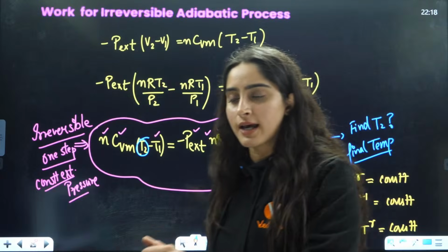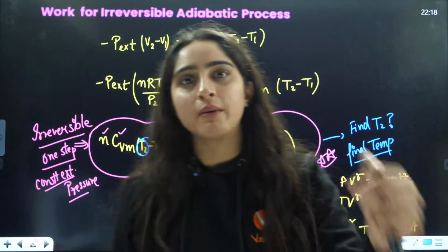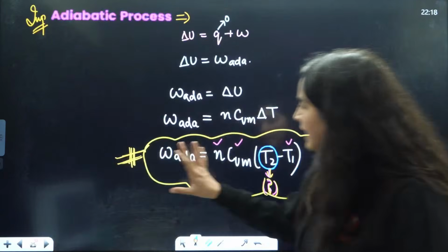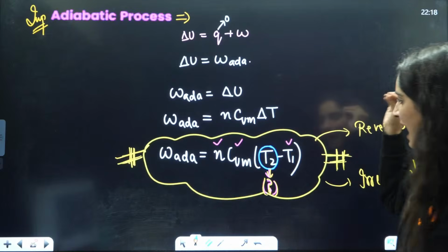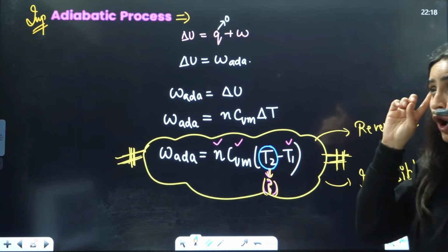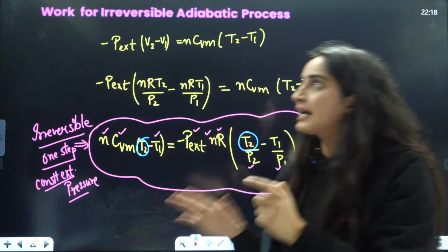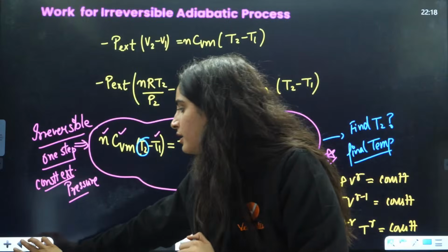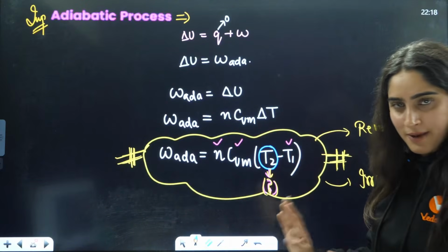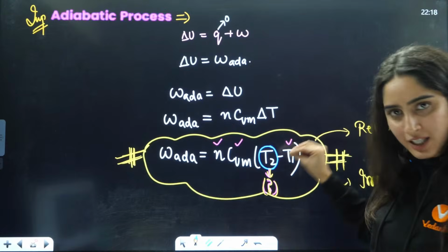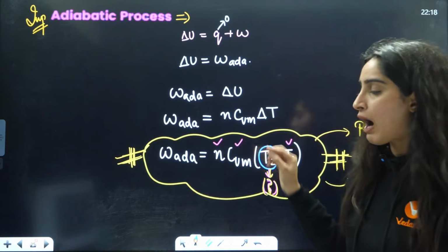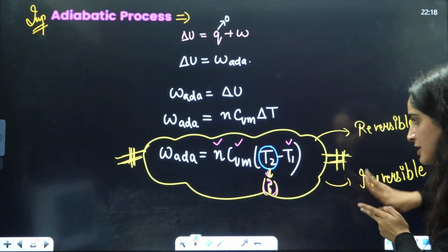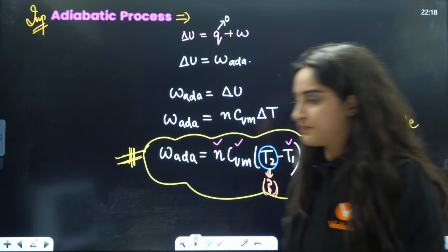Most of the students are confused, asking, ma'am, what is the formula difference here? Because the formula for work done is the same for reversible and irreversible. Now, if they are asking you for the final temperature or the work done, firstly, they will not give you the final temperature. You have to calculate the final temperature differently for reversible, differently for irreversible. Then you will put it here, then you will get your answer, right?